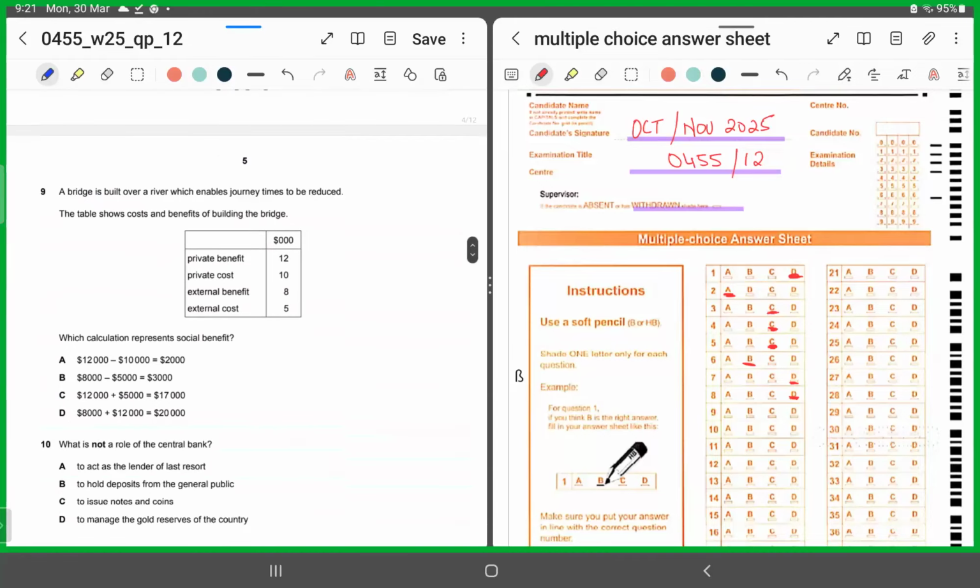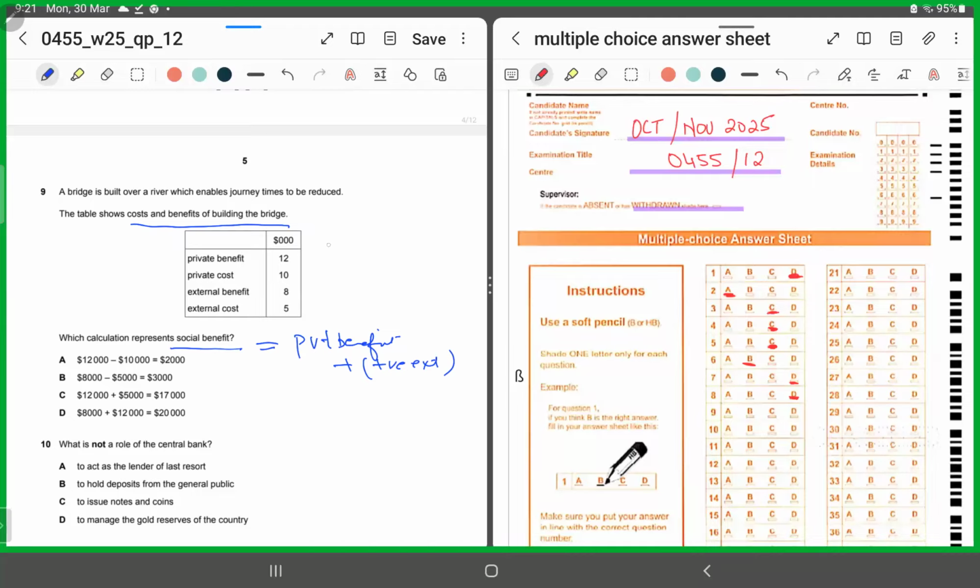MCQ number 9. For MCQ number 9, they've given us a table showing costs and benefits of constructing a bridge. A bridge is built over a river. What calculation represents social benefit? We know social benefit is private benefit plus positive externalities, or external benefit.